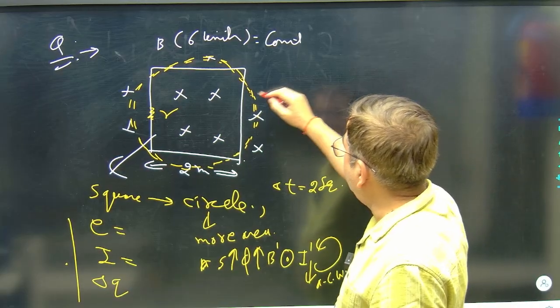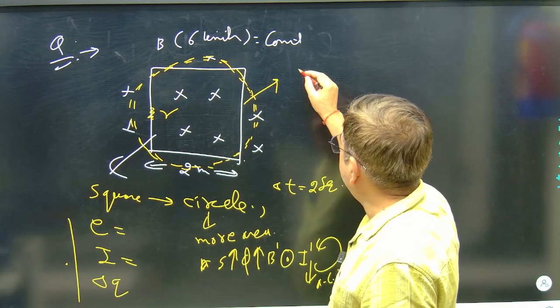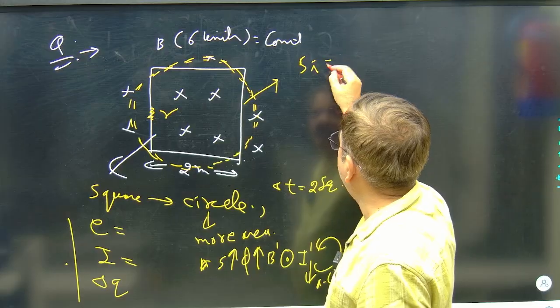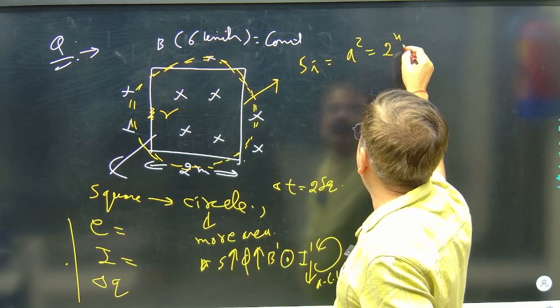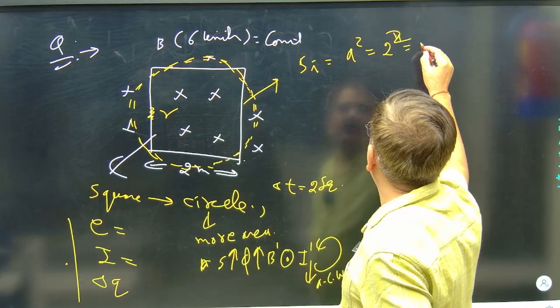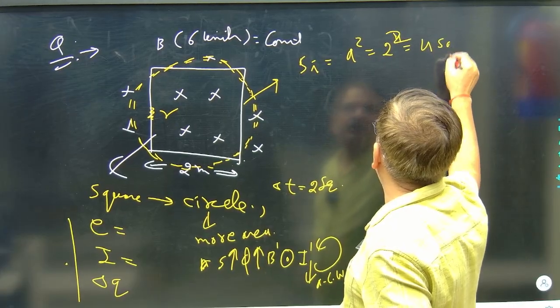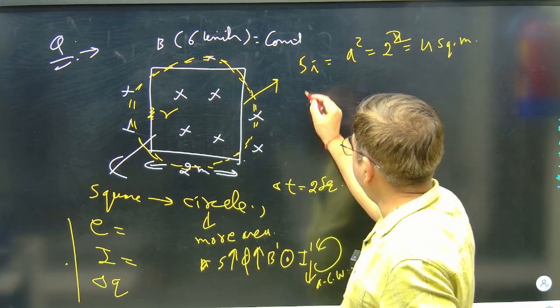Now how the area is different. Initial area of the loop was A square, which is 2 square, so it is 4 square meter. Final area, if I have to see,